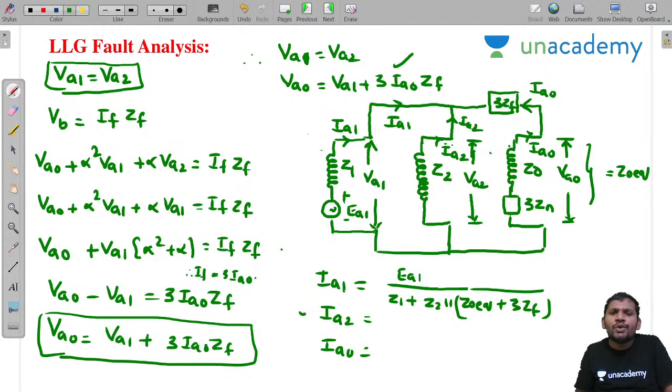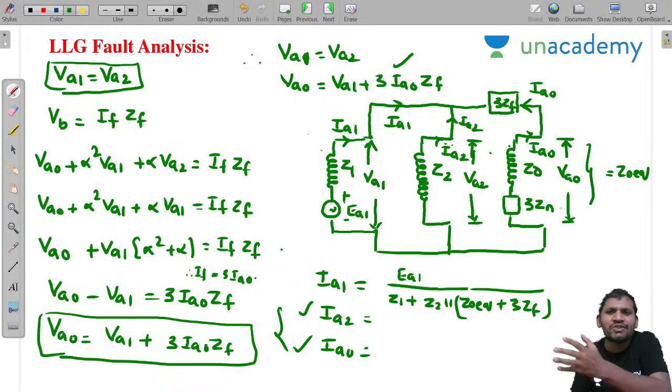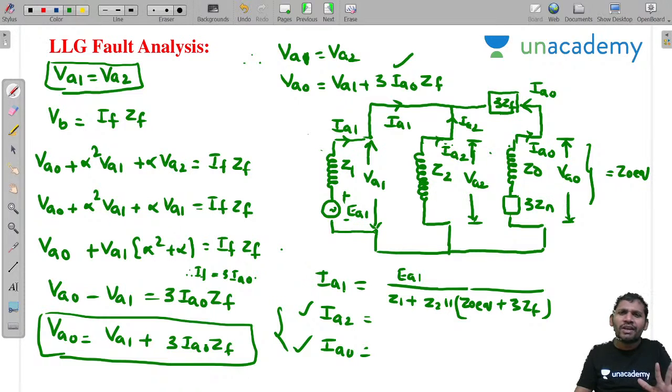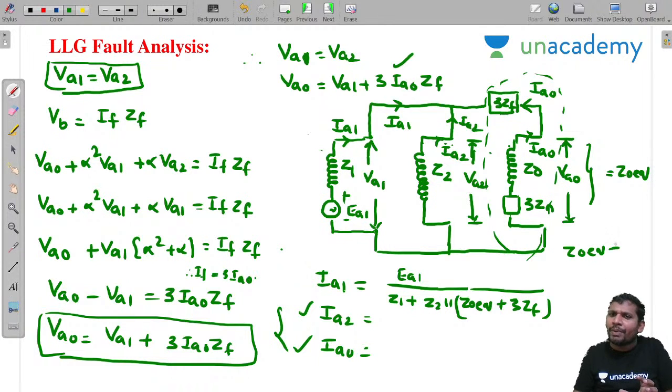Then you write IA2 and IA0. You find this one. Which rule do you apply? Current divider rule, same as in the previous case. But the extra you get is 3ZF, which you take in series with Z0 equivalent. The total impedance is Z0 equivalent plus 3ZF.